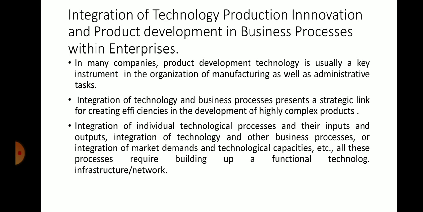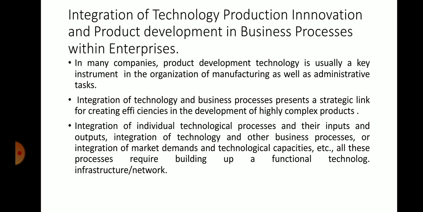It presents a strategic link for creating efficiency in the development of highly complex products. Always keep in mind, integration of technology and business processes presents a strategic link for creating efficiencies in the development of highly complex products.